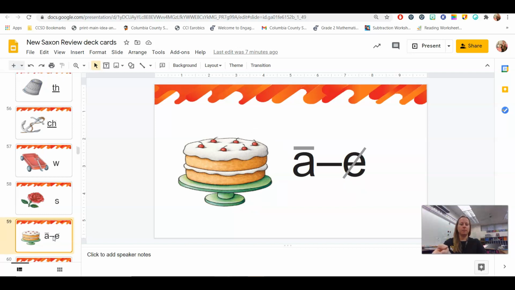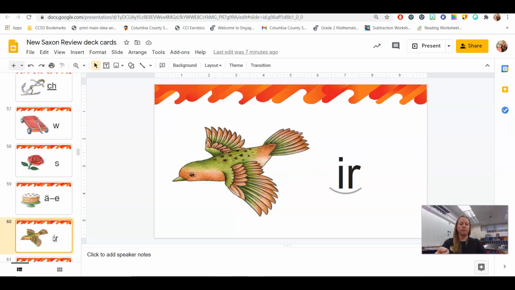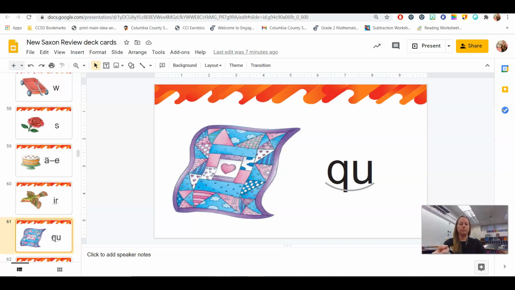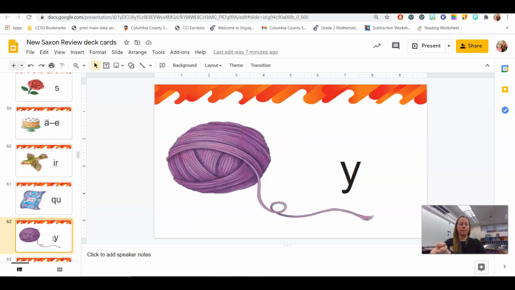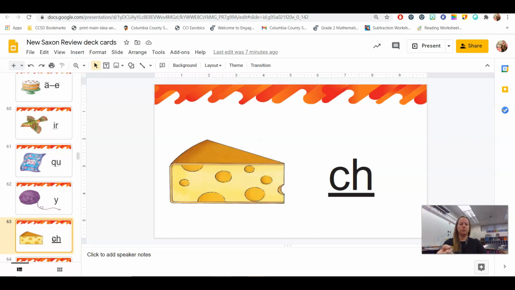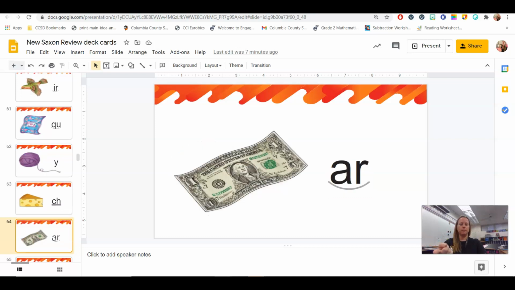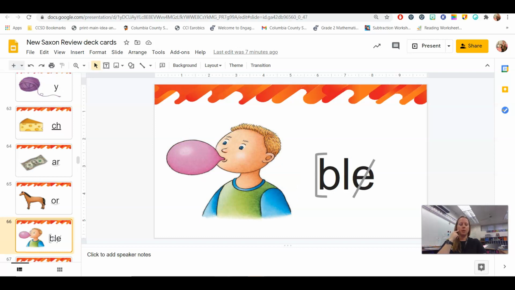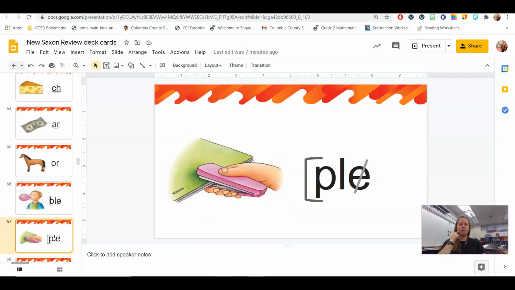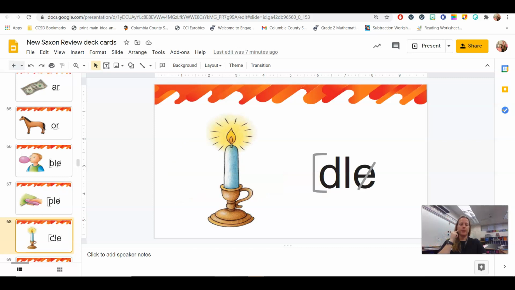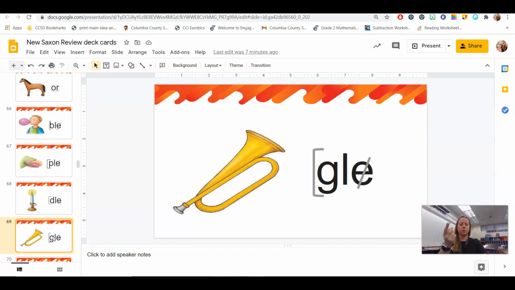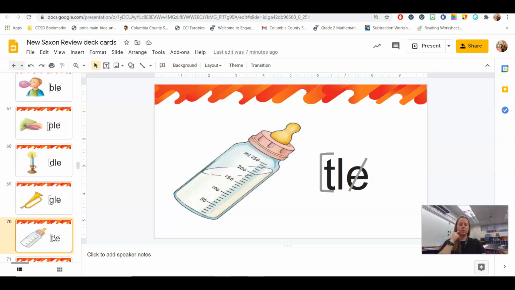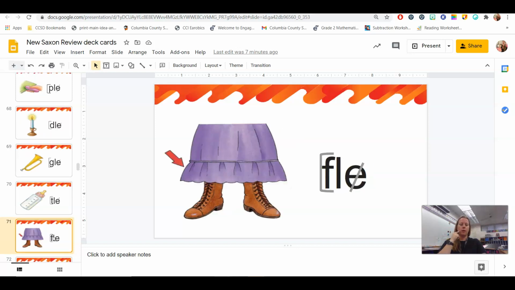Cake, a. Bird, Quilt, qu. Yarn, y. Cheese, ch. Dollar, Horse, or. Bubble, bull. Staple, pull. Handle, dole. Bugle, goal. Bottle, tull. Ruffle, full.